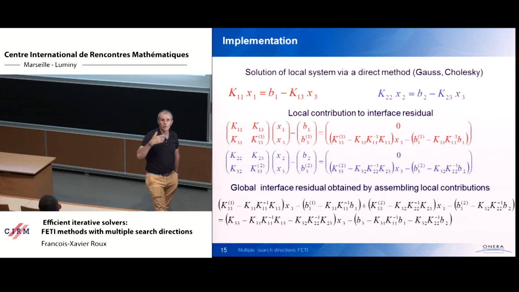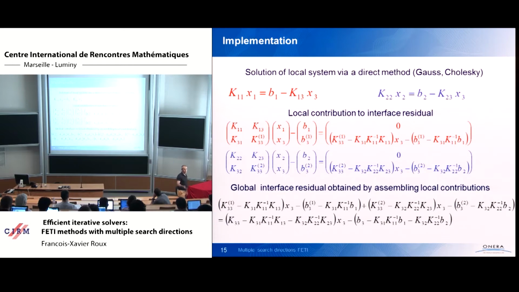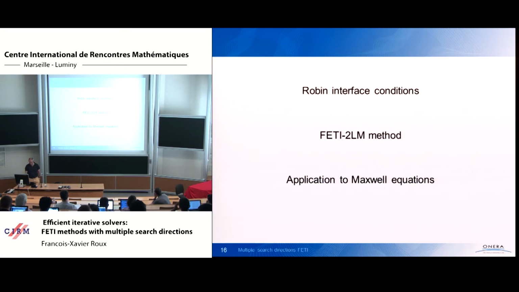And so now you have a method to compute the product by the Schur complement, and you can apply a Krylov space method for solving, in fact, the condensed interface problem that is defined by the last row of these equations.